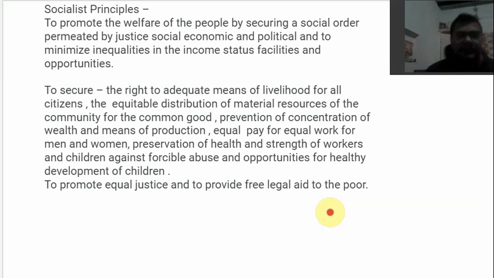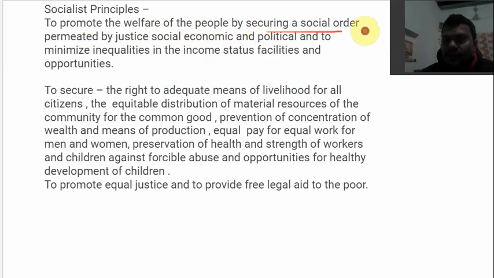The first principle is: to promote the welfare of the people by securing a social order permeated by justice, social, economic, and political, and to minimize inequalities in income, status, facilities, and opportunities. First of all, when the state is forming a policy, what does it have to keep in mind? Those policies should be formulated in such a way that they promote the welfare of the people.